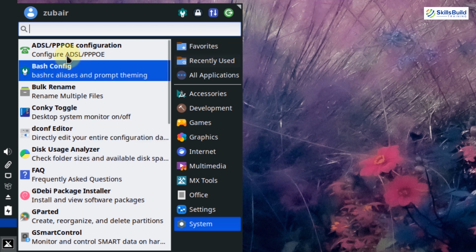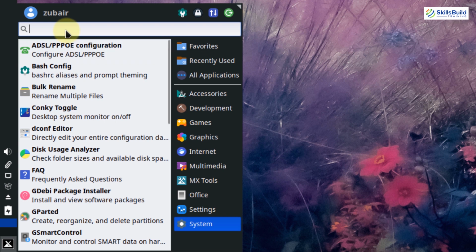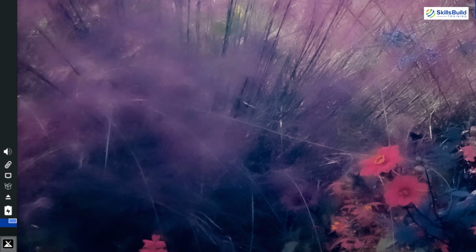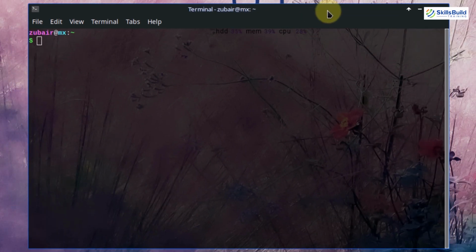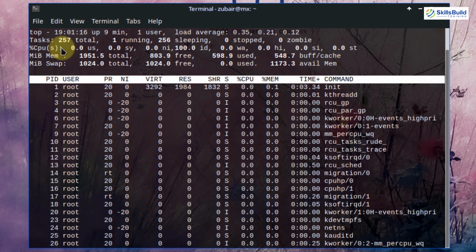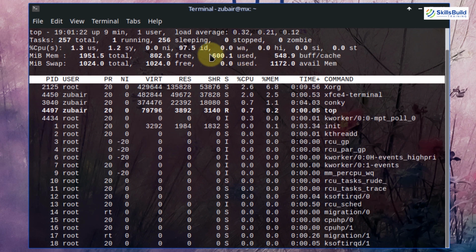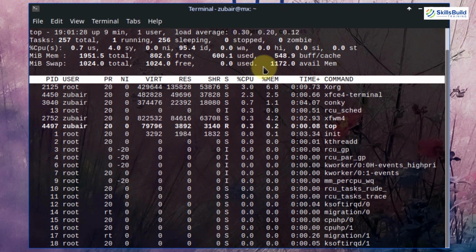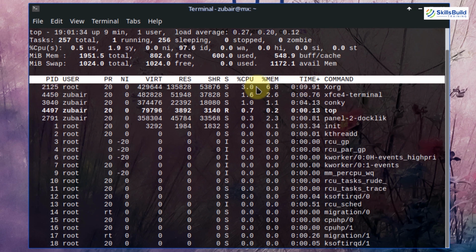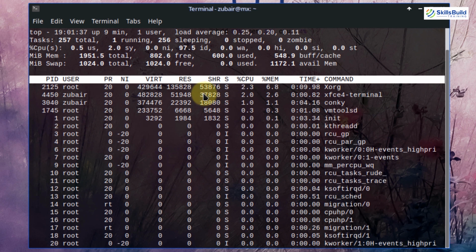Now, let's see some of the system resource usages and some information about this system. So I will just search for terminal. And as this Linux distribution is using XFCE desktop environment, that is why terminal is called as XFCE terminal. So let's see some of the system resource usages. Well, this system is only using roughly 600 megabytes of RAM at the moment. And in terms of swappiness value, this system is also using none of them at the moment. And down here we have processes and the number of resources being used by each process, and we have many other information.